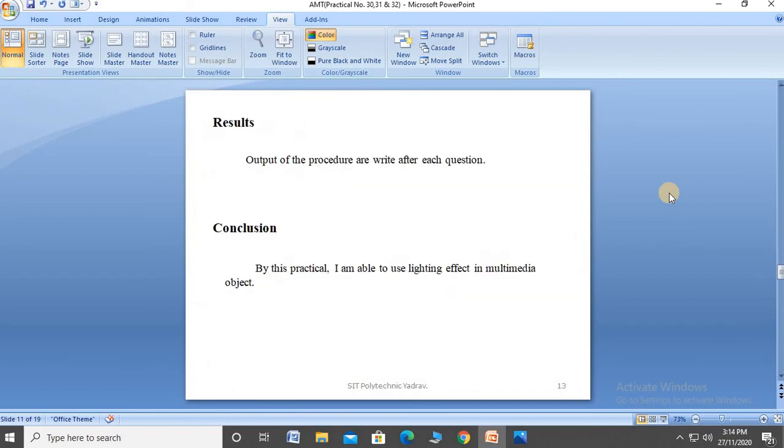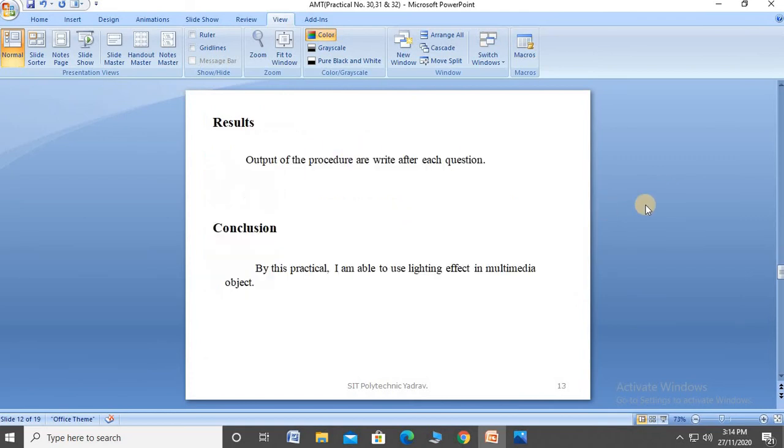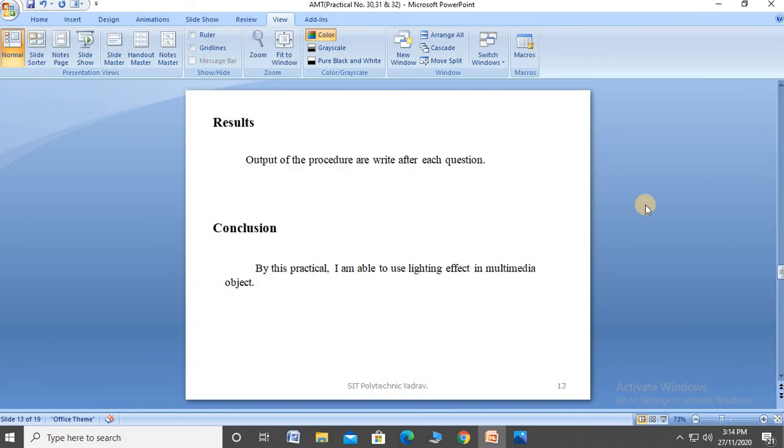This is the 31 practical. For that practical, related questions, these are the questions. Extra questions are given, that exercise questions, solve it. Only write the steps. If possible, take a printout, otherwise draw yourself. After that, result output of this procedure are written right after each question. Conclusion: by this practical I am able to use the lighting effect in a multimedia object.